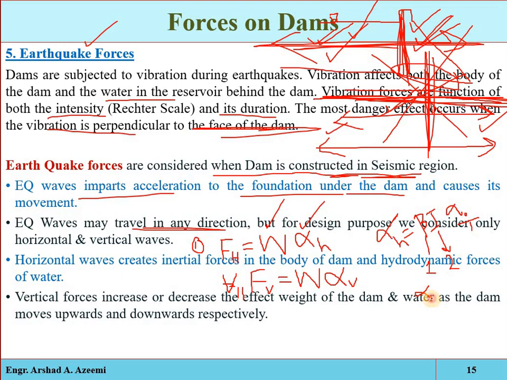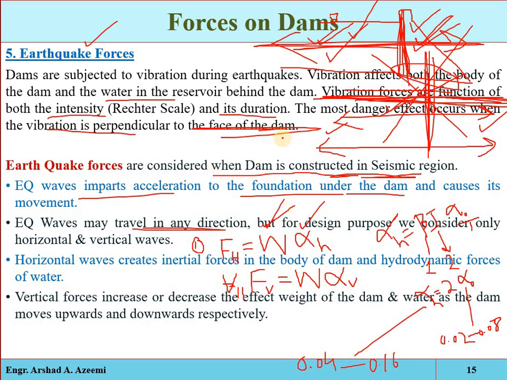So if we put these constants, then the horizontal seismic coefficient will be equal to 2 times the basic seismic coefficient. Mostly the limit of the basic seismic coefficient is from 0.02 to 0.08, so we can say that the limit of the horizontal seismic coefficient will be 0.04 to 0.16. So that is the horizontal seismic coefficient. When it is multiplied with the weight of the structure, it will be equal to the horizontal force due to inertia of the dam.